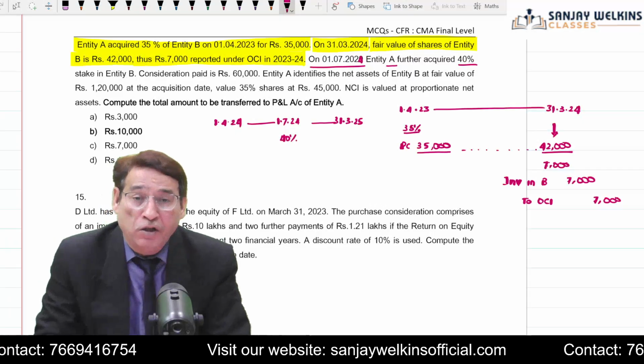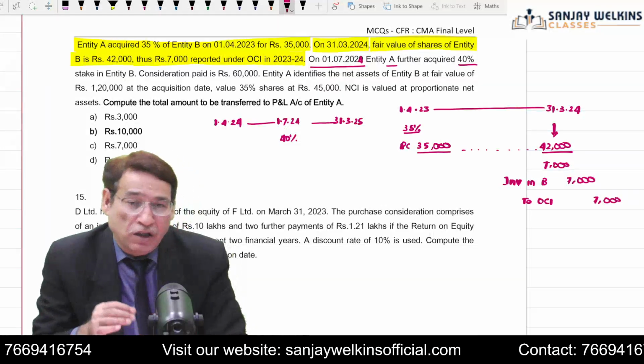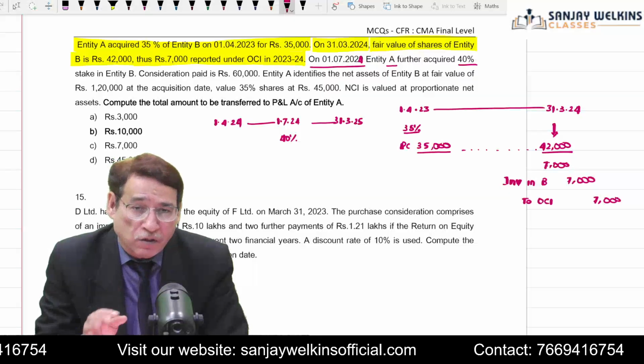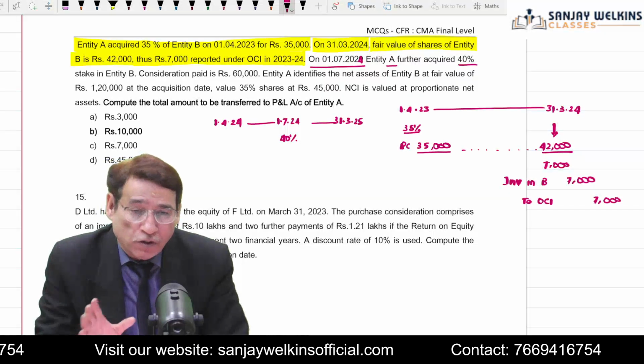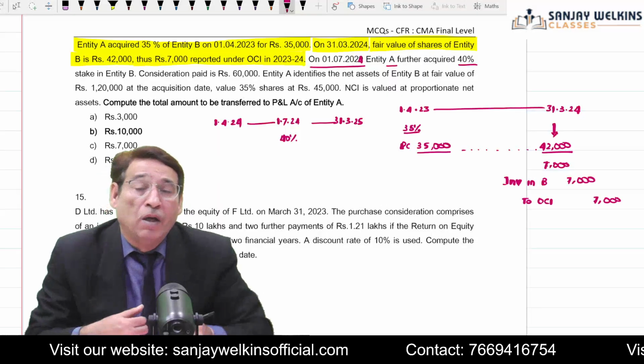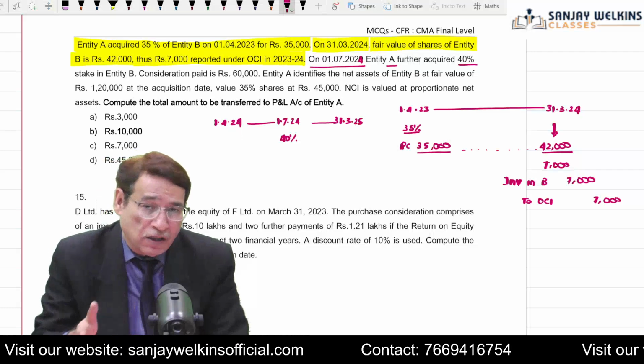Since earlier you were having 35% stakes, now because of this additional investment you are having the control. That is why it will be considered a case of business combination through stages, also known as step acquisition. Is it clear to you? So in business combination through additional investment, in this case you are getting the control.